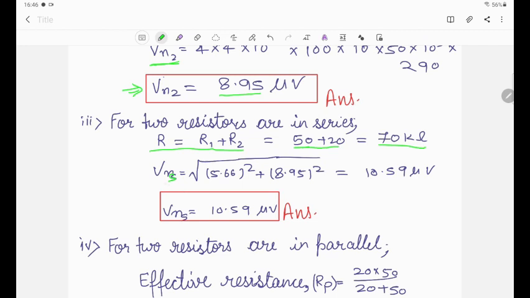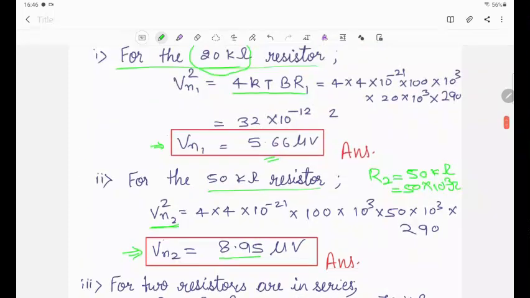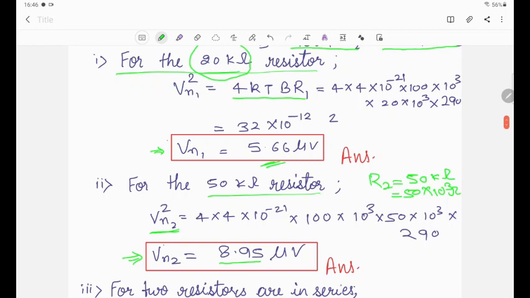We know that the equivalent noise voltage for the series connection is the square root of Vn1 square plus Vn2 square. Vn1 due to one resistance and Vn2 due to the other resistance we have already calculated above: Vn1 is 5.66 and Vn2 comes to be 8.95 microvolt.